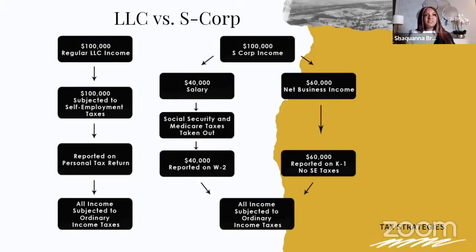All right, just to finish out this diagram, we have the $40,000 being reported on a W-2, the $60,000 being reported on a K-1, which also does not have any self-employment tax, and then the whole $100,000 goes down and is going to be taxed at ordinary income tax rates.